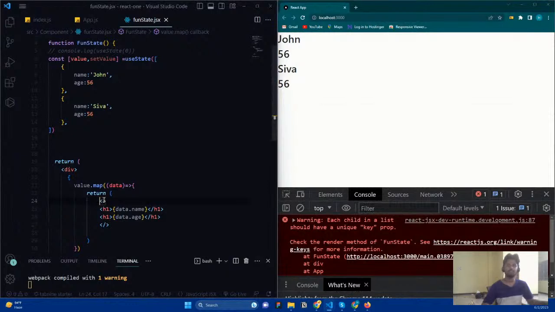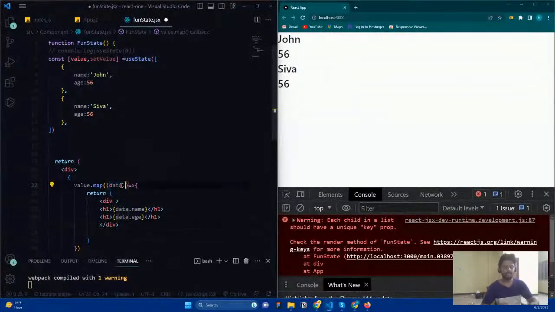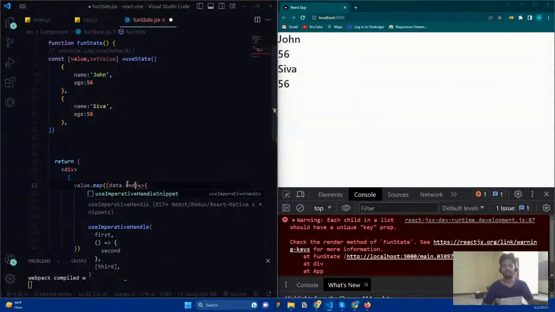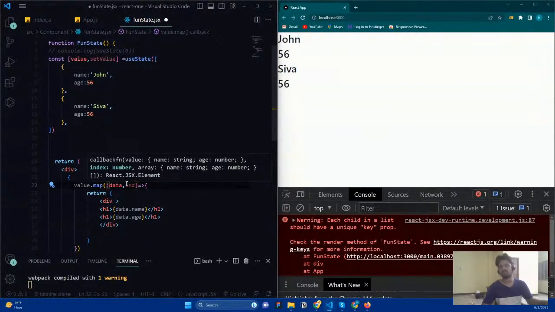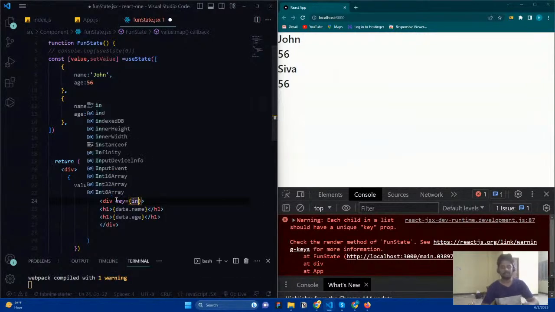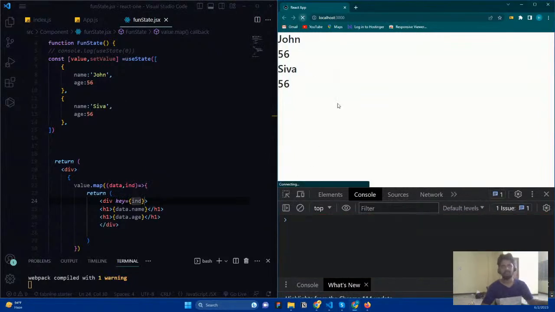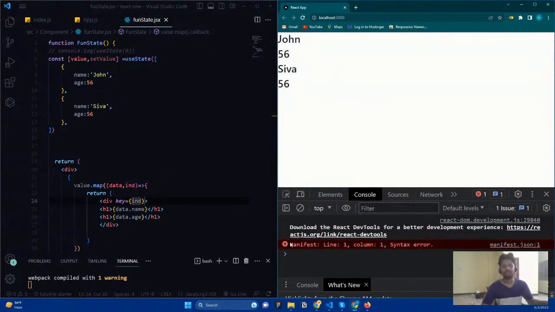So what can I do? Well, make this a div, and we can pass the unique identification mark. Here we don't have any unique identification mark like an ID. So in the map method, we have the index. Let me carry this index as my unique identification mark. Here I'm just going to say key is going to be my ID. So every time the loop renders, the unique identification mark is going to be rendered. Now I refresh it, you can see there is no error. Don't care about this manifest error, that is not actually an error. That's what we have done.